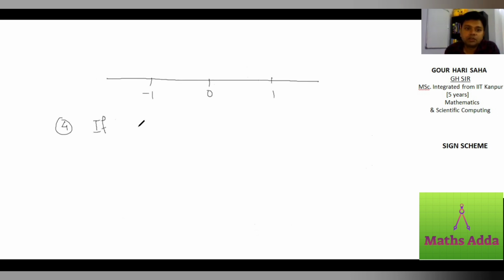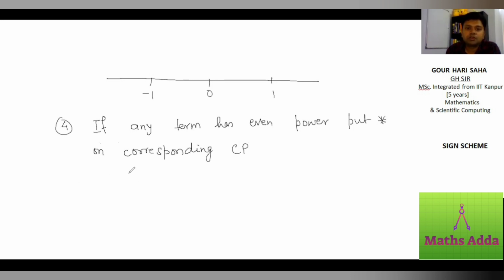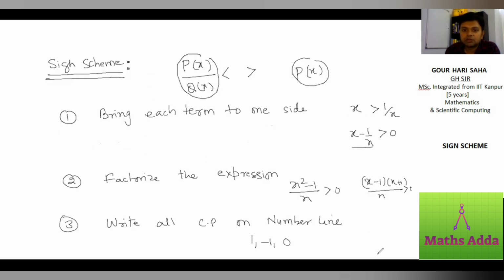Fourth point is, if any term has even power, put a star on the corresponding critical point. So is there any even power? No, I don't see. So there will be no star.